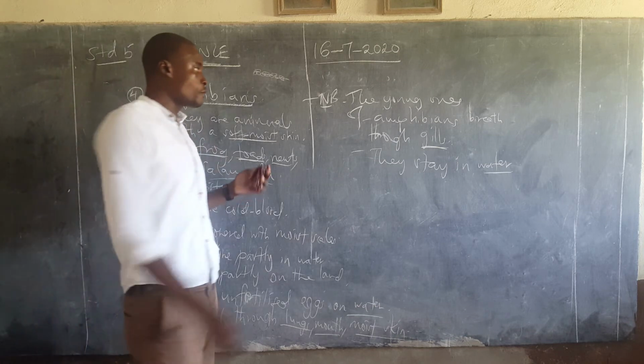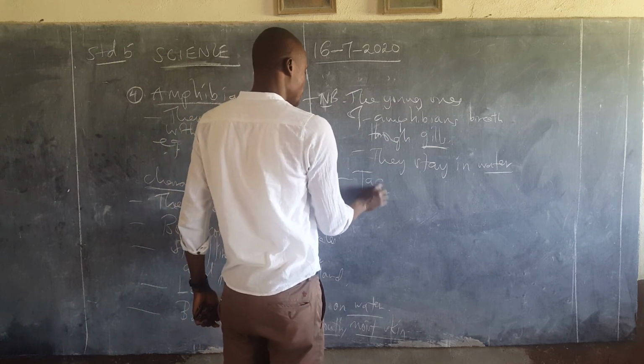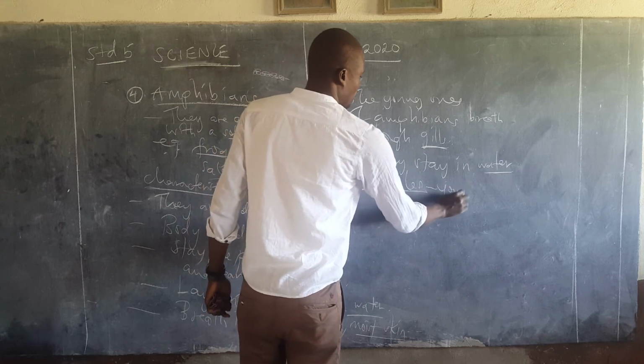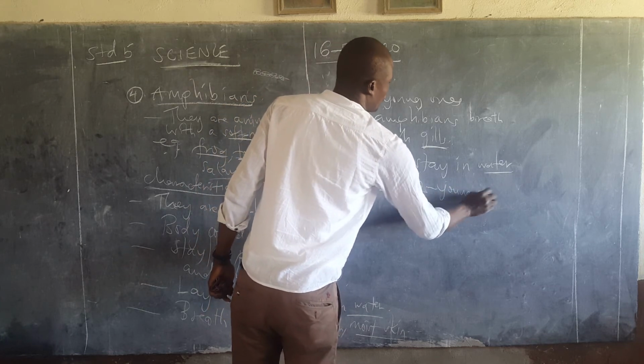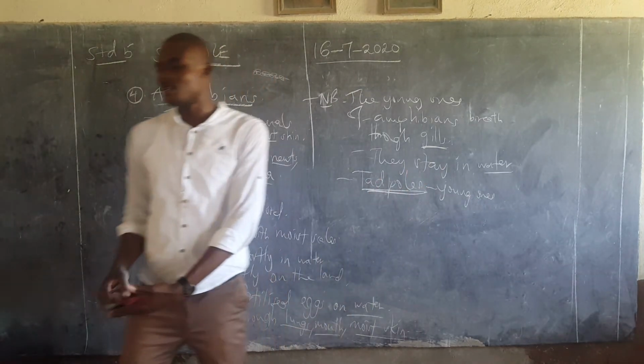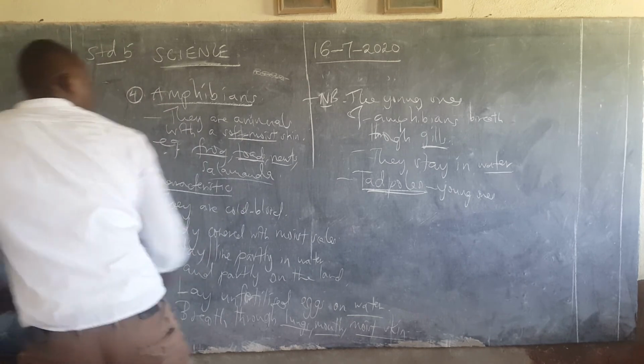The young ones of all these are called tadpoles. So you may be asked, what name do we give the young ones of amphibians? They are called tadpoles.